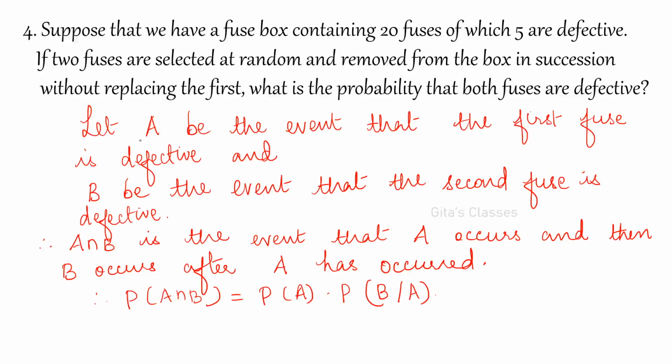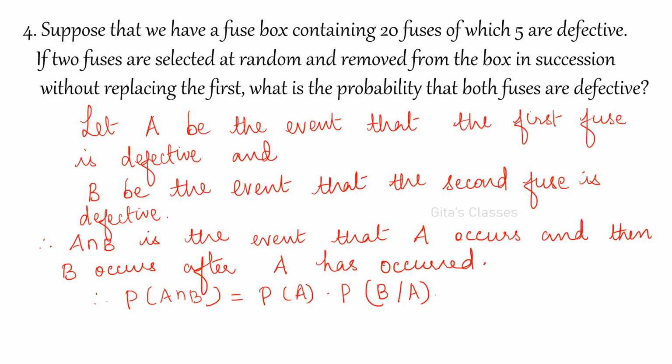If you define these events A and B as, first the first fuse is defective, and B occurs after A occurs. Okay. So A intersection B is the event that A occurs and then B occurs after A has occurred. That means P of B given A. So P of A intersection B is P of A into P of B given A, because B depends on A. Now we have to find P of A and P of B given A.